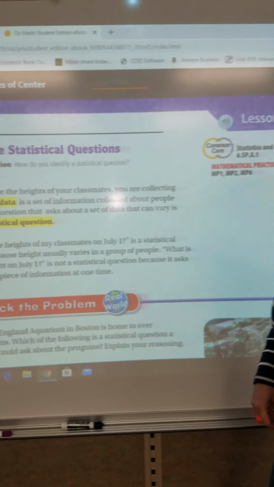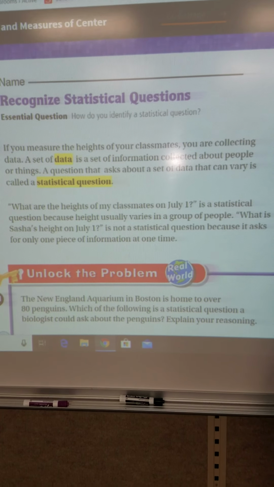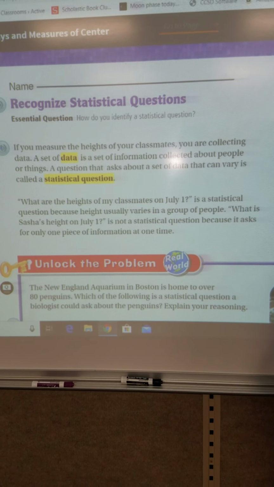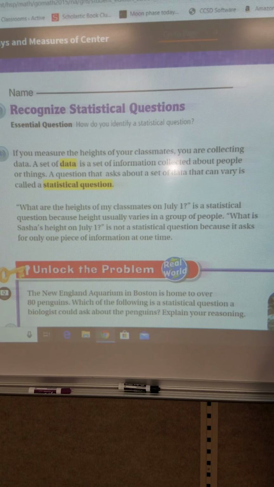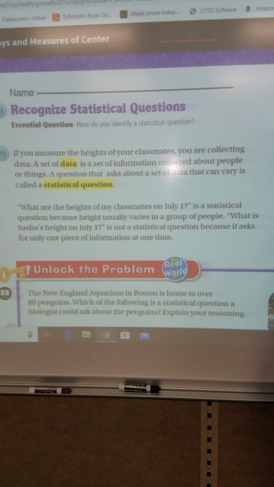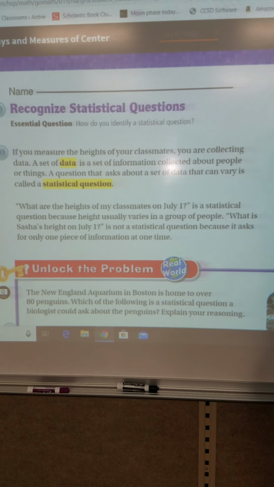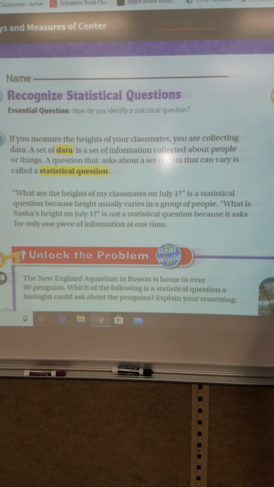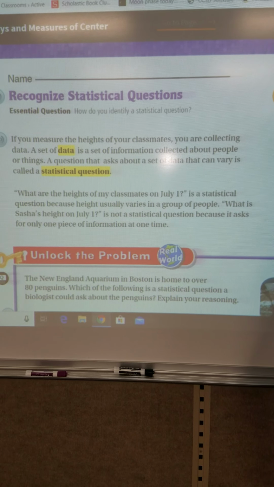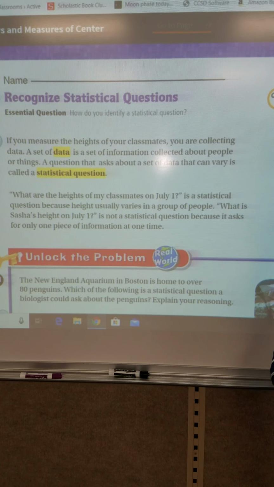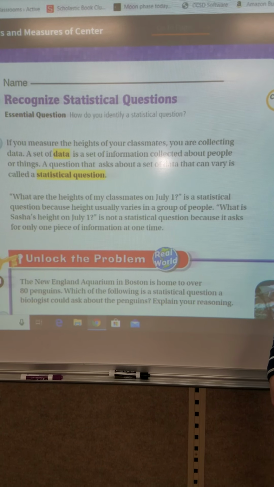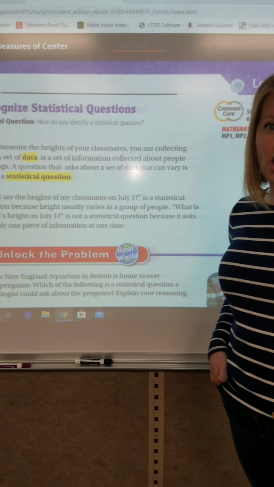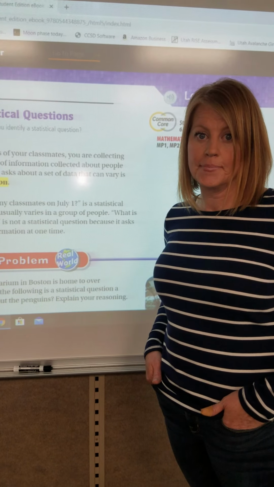In our book it says, what are the heights of my classmates on July 1st? That is a statistical question because height usually varies in a group of people. What is Sasha's height on July 1st is not a statistical question because it asks for only one piece of information at one time. It doesn't matter how many times we ask Sasha how tall she is on July the 1st, the answer is always going to be the same.